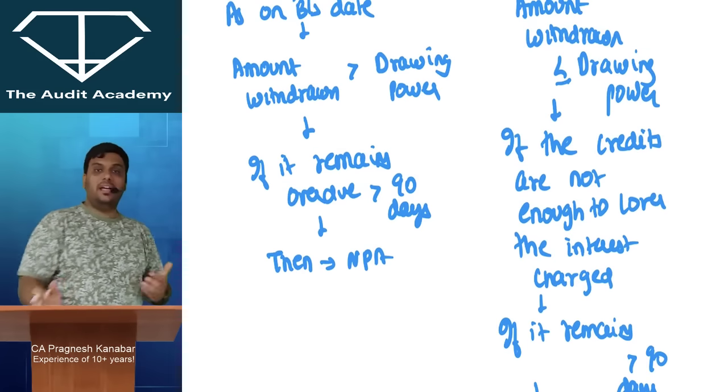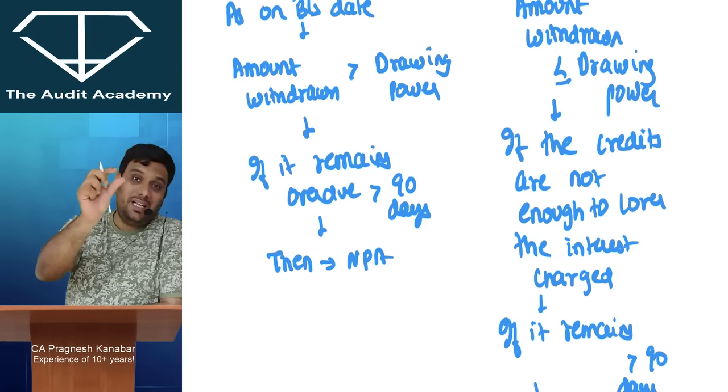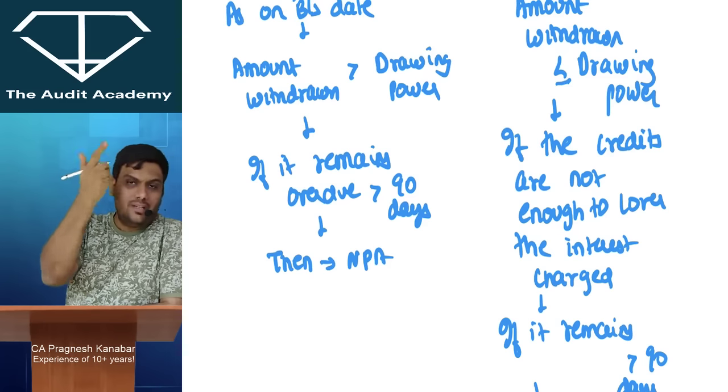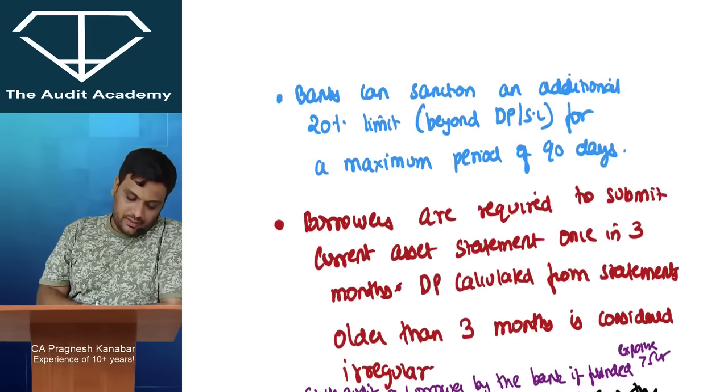But once the bank puts a debit entry that now you have to pay the interest, if you don't pay that interest amount also for more than 90 days, then you will be tagged as a non-performing asset. Am I clear with this? Yes sir.